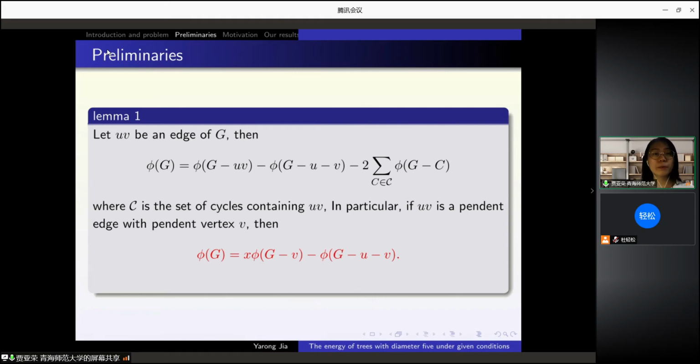Let uv be an edge of G, then phi(G) equals phi(G minus uv) minus phi(G minus u minus v) minus 2 times the sum over C belonging to the set of cycles containing uv of phi(G minus C). In particular, if uv is a pendant edge with pendant vertex v, then phi(G) equals x phi(G minus v) minus phi(G minus u minus v).